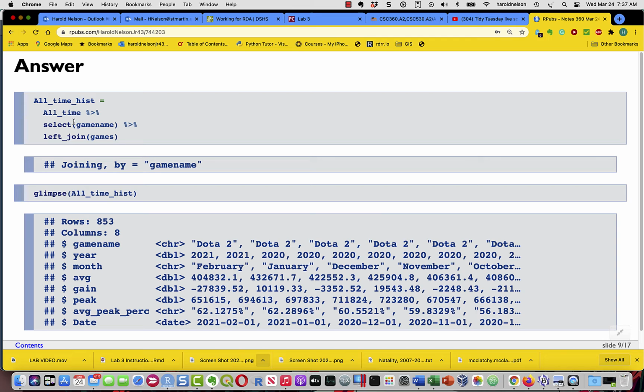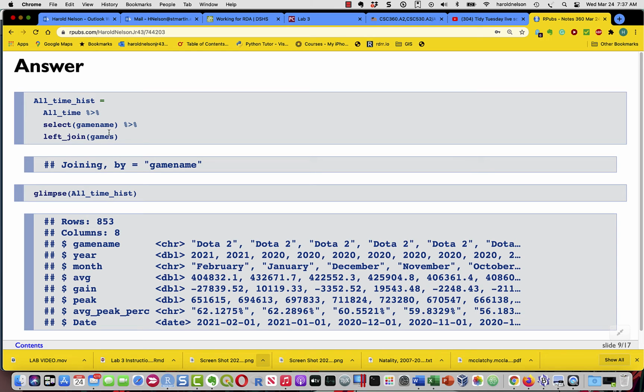To create all-time hist, I start with all-time, and then I select game name, because all I want from all time is the name of the game, and then I left joined that data frame, which now has only one column, to games.